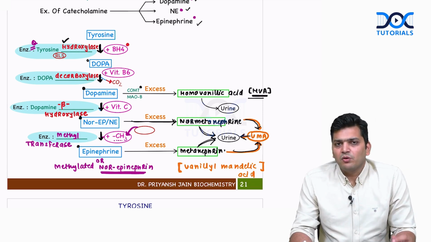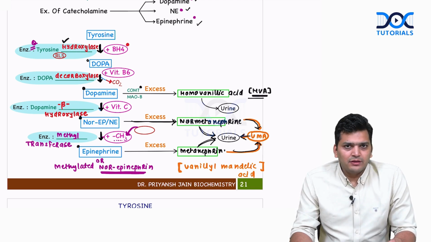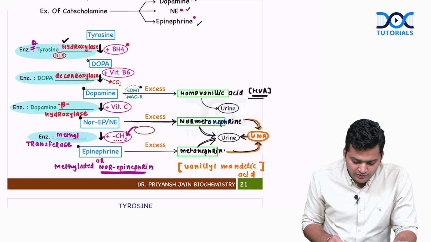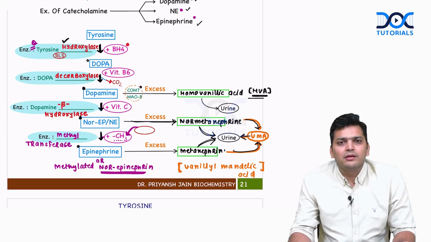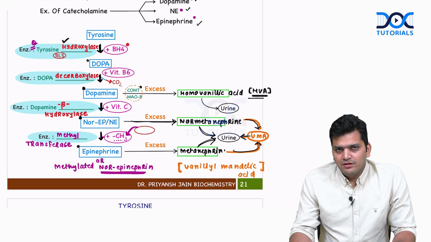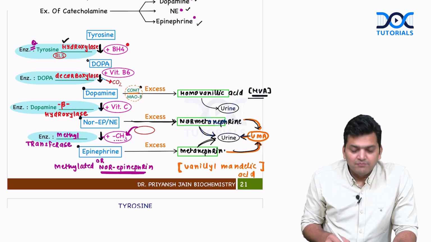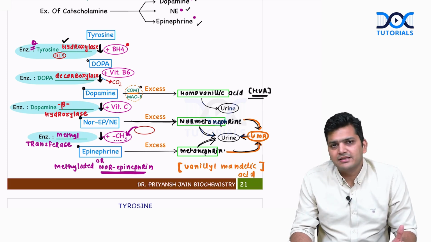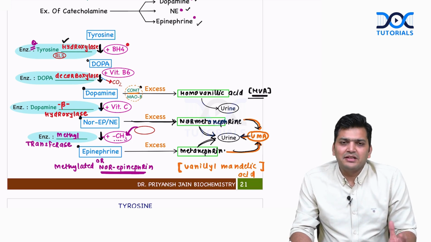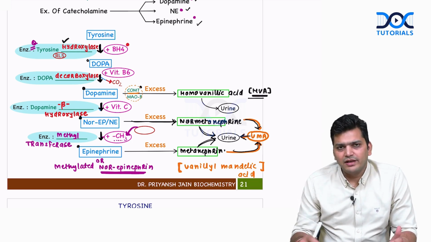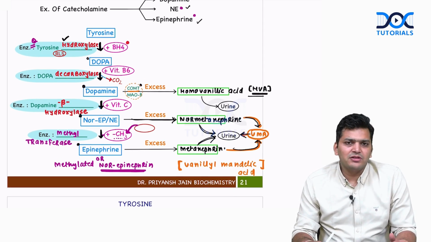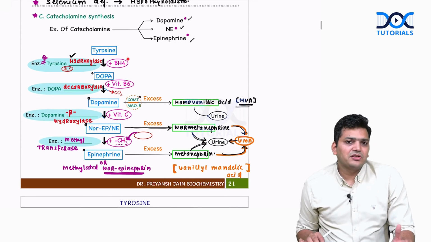Why is it important? Because in the Parkinson patient, the dopamine is less, and we want to increase the dopamine. We know that these 2 enzymes are the ones that destroy the dopamine, so we are going to block these enzymes. The COMT inhibitors that we have are tolcapone and entacapone, and the MAO-B inhibitors are selegiline and rasagiline. If you use these enzyme inhibitors, the dopamine is going to increase, and that will help in improving the patient of Parkinson. So these are the 3 special products that we have.